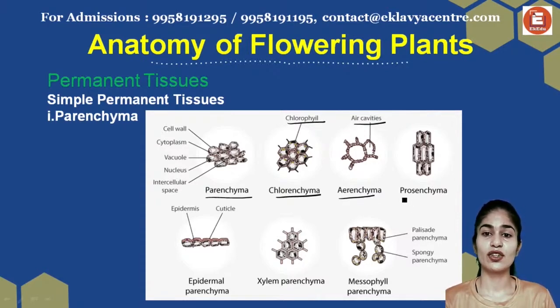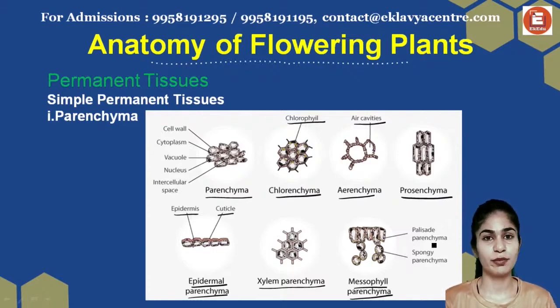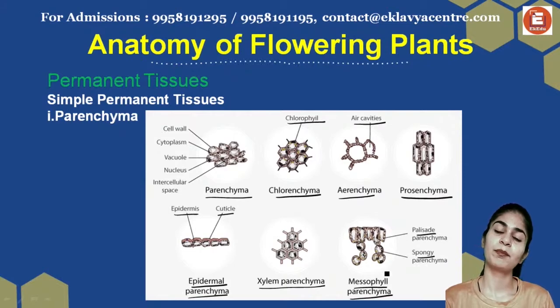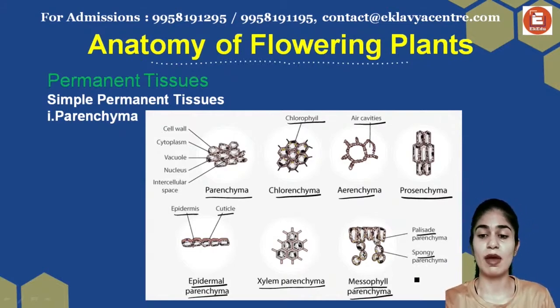This is your prosenchyma. This is how they look. And epidermal parenchyma will be present on the epidermis having cuticles. This is your xylem parenchyma and this is your mesophyll parenchyma. Mesophyll parenchyma has two types of parenchyma in it, like we said, palisade and spongy parenchyma. So these are the types of parenchyma that you need to learn and remember.